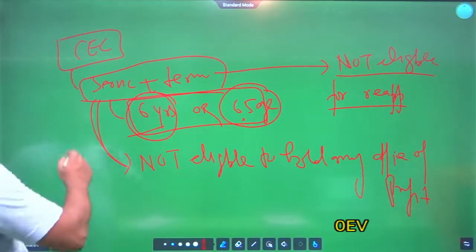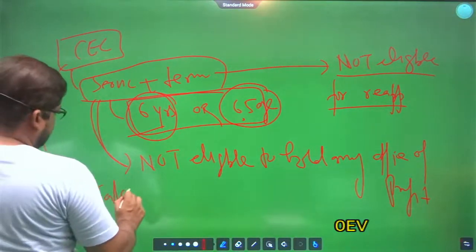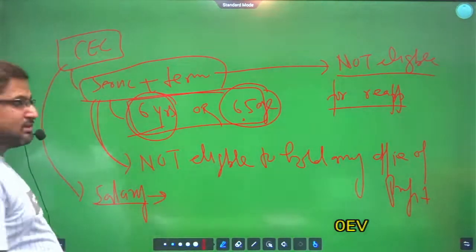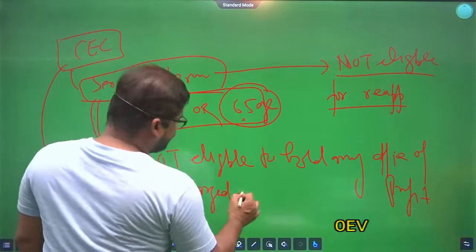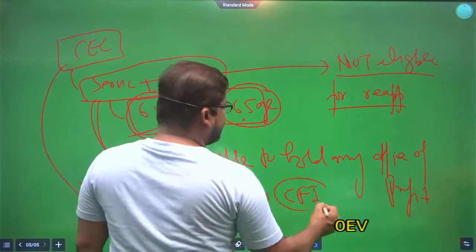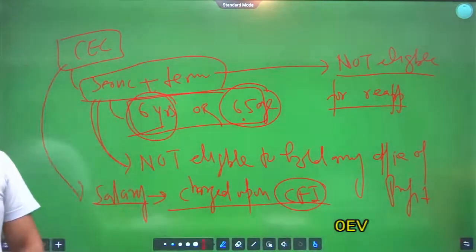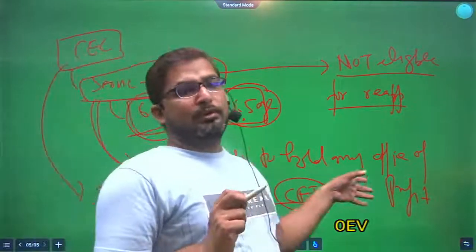And salary of Chief Election Commissioner is charged upon Consolidated Fund of India. What do you mean by that? Means Parliament can only discuss about it, but it is not votable.